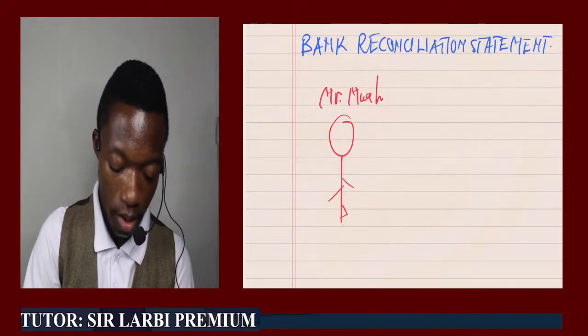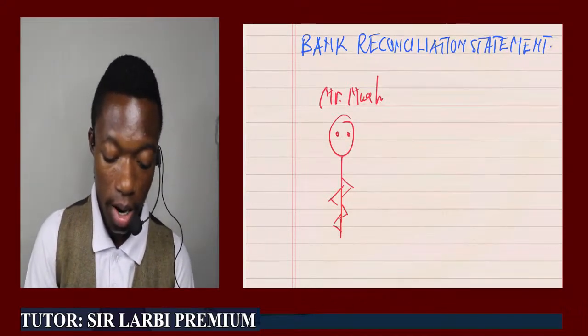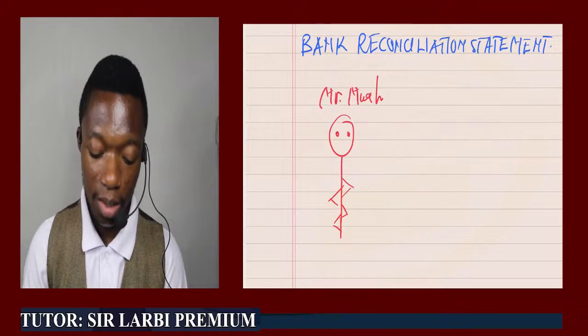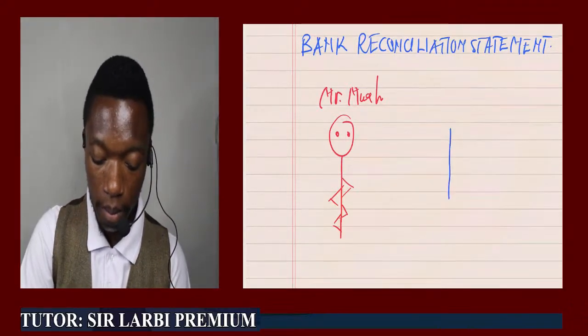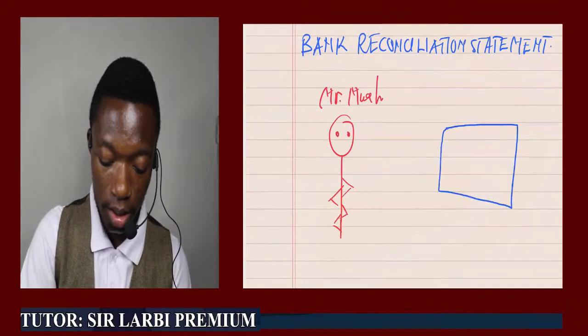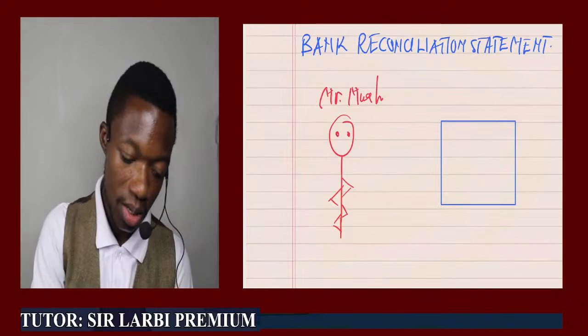This is Mr. Moore, and Mr. Moore is actually a customer of a particular bank. So let's indicate like this. This is the bank actually. So Mr. Moore is a customer.